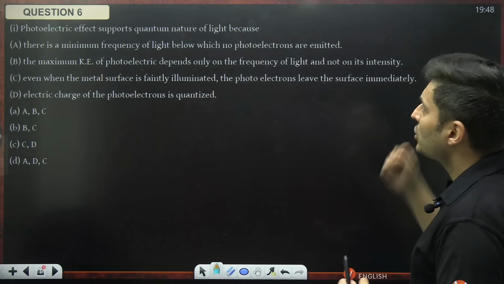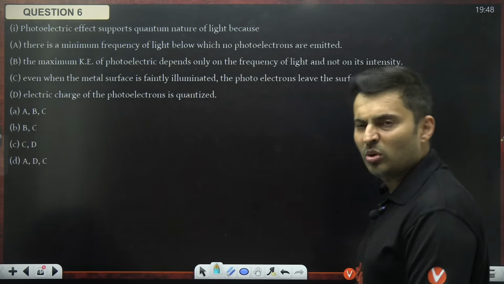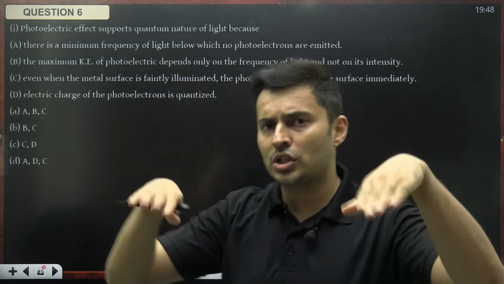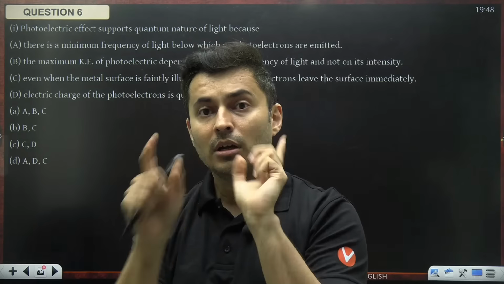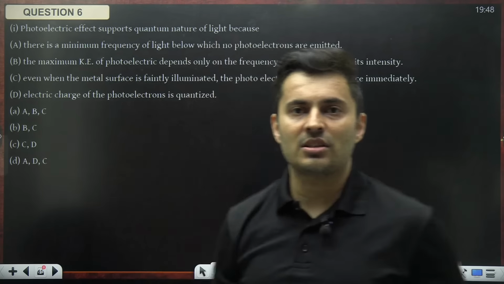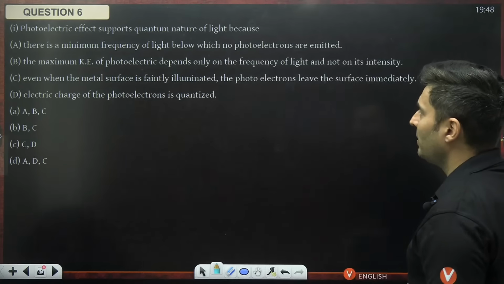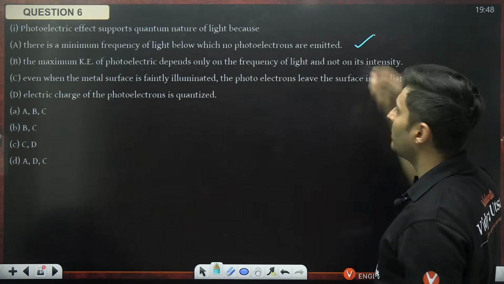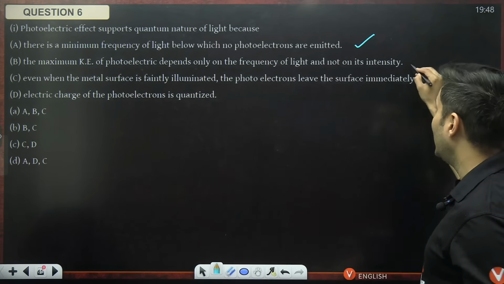Photoelectric effect supports quantum nature of light, not wave theory. Wave means continuous, continuously it should come. Quantum means in packets, in quanta. There is a minimum frequency of light below which no photoelectrons are emitted. Yes, it does tell me about it. Maximum energy depends only on the frequency and not intensity.